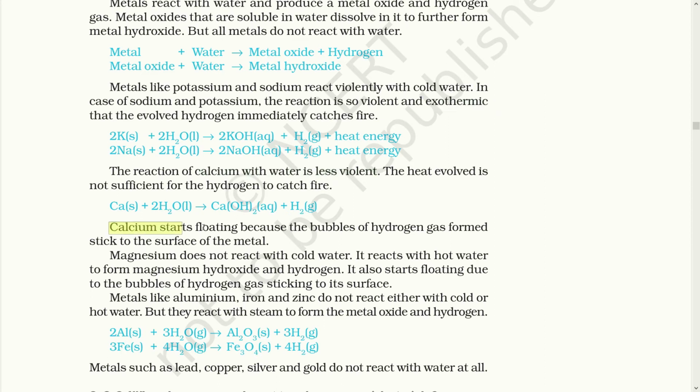Calcium starts floating, as you have mentioned in the experiment. Which metal starts floating when kept in water? Here it is, the calcium starts floating. So why does calcium start floating in water? Because the bubbles of hydrogen gas produced on reaction with water stick to the surface of the metal, and because of it the calcium starts floating.